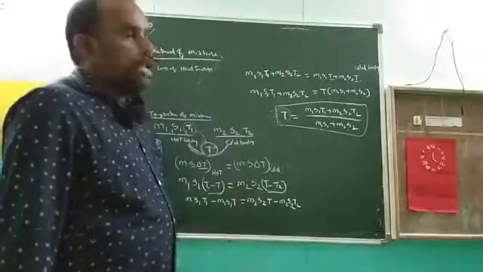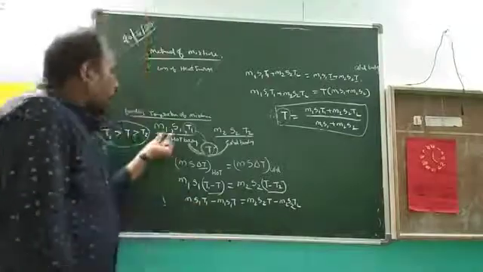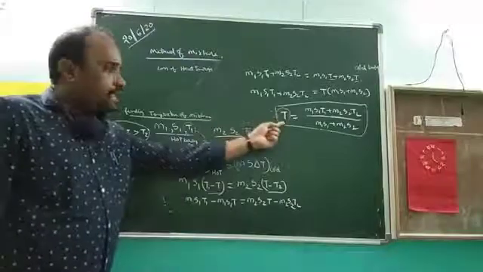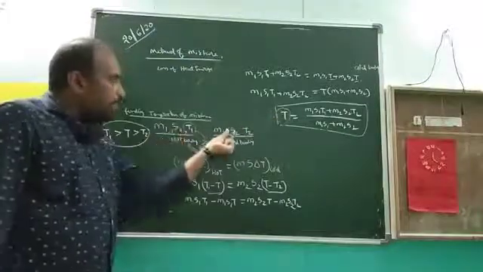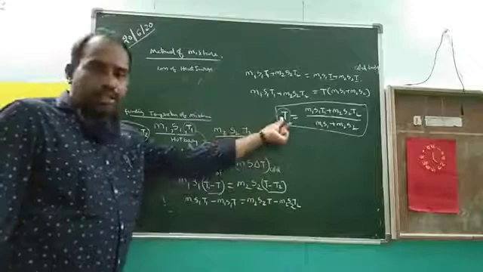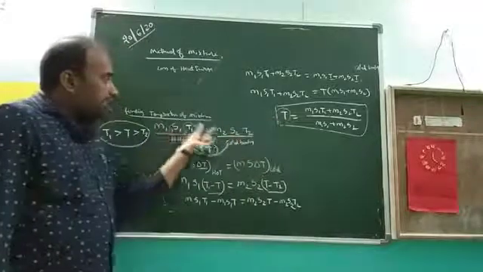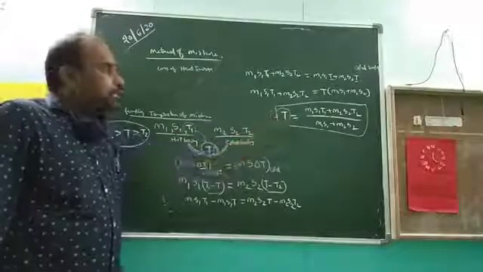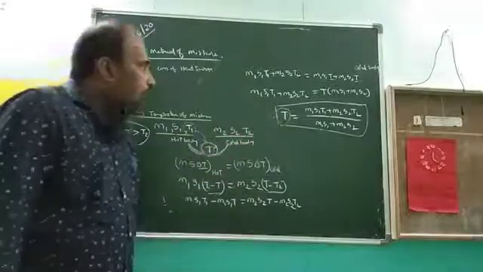In tomorrow's class, we will see how the formula changes if the hot body and cold body have the same masses, or if the specific heats change. For example, if mass and specific heats are both equal, how does the temperature of the mixer change? That will be discussed in tomorrow's class.